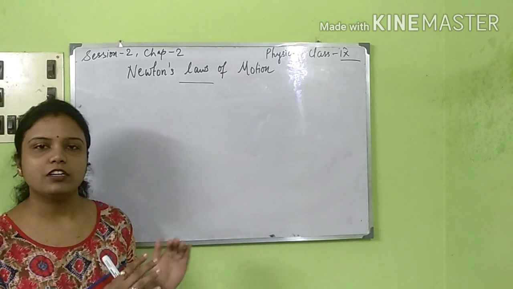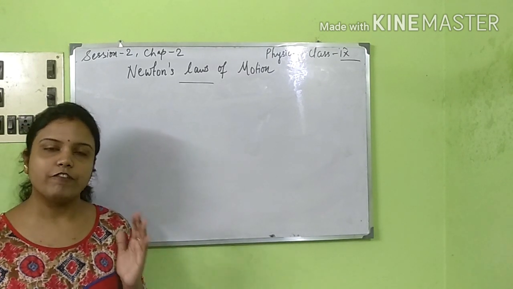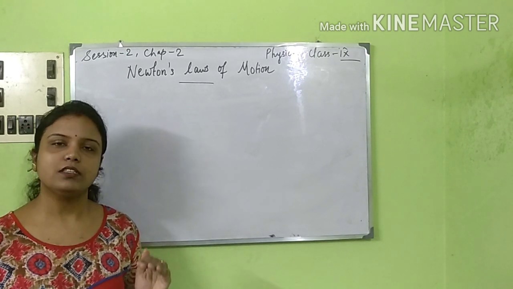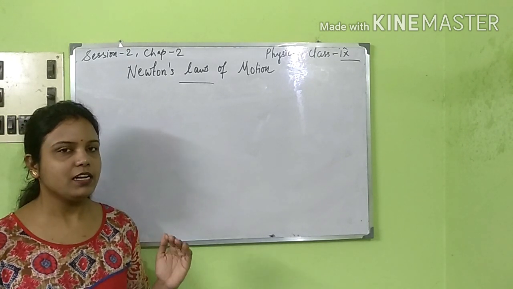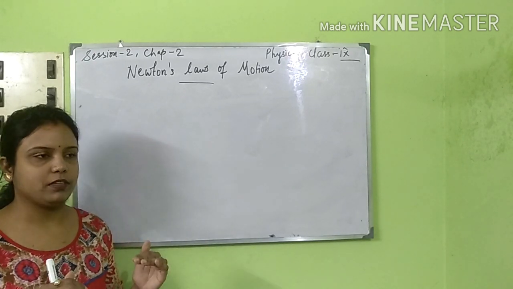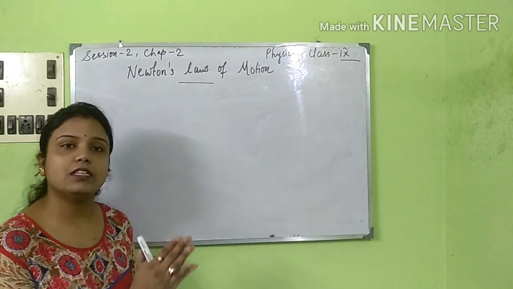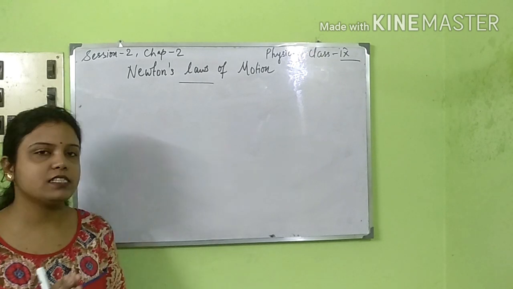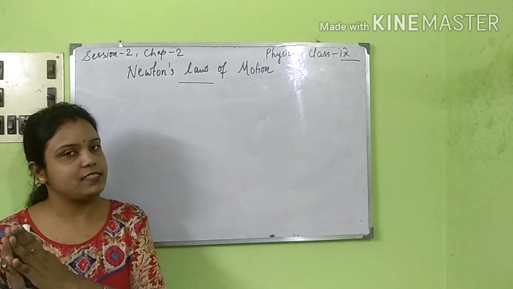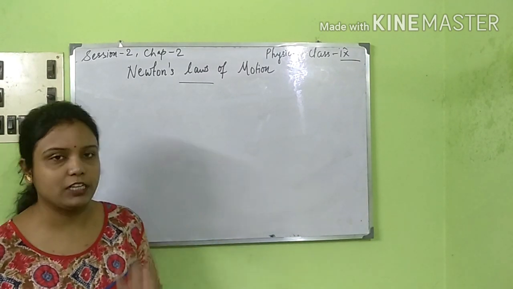So beginning with the three laws, let's come to the first law, that is Newton's first law of motion, which states that a body continues to be in the state of rest or in the state of motion until and unless an external force is applied on it. Okay, let me describe a bit. That is, suppose a body is in the state of rest, it will continue to be in the state of rest, and if a body is in the state of motion, it will continue to be in the state of motion in the same direction with the same speed until and unless an external force is applied to it.